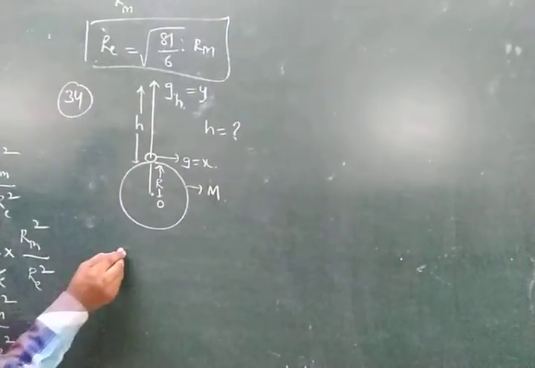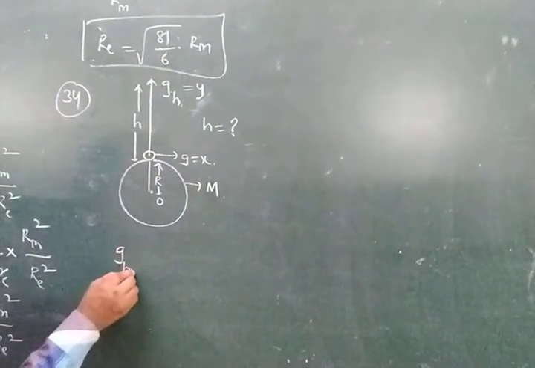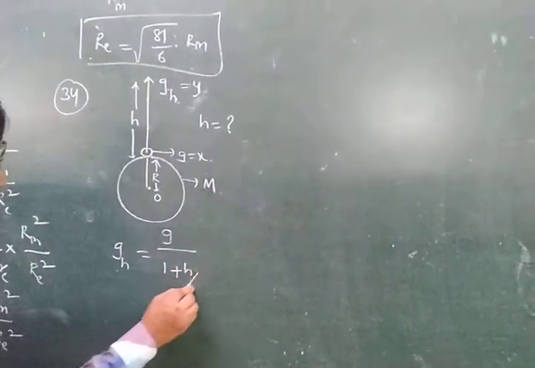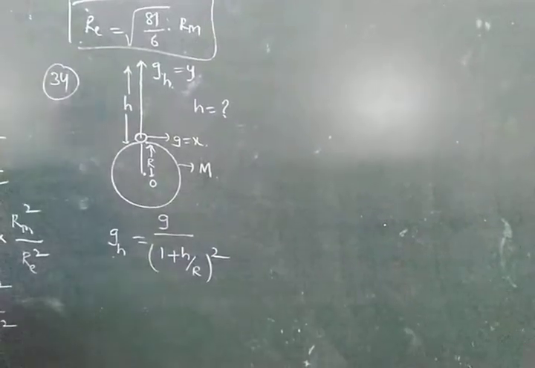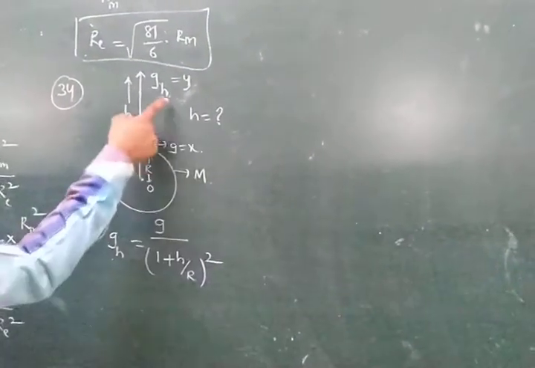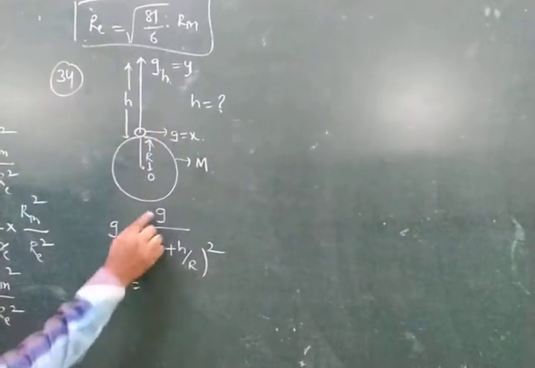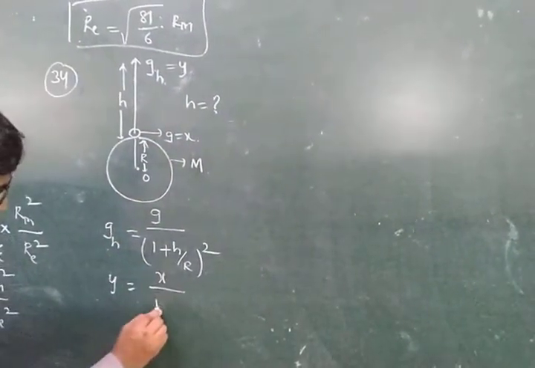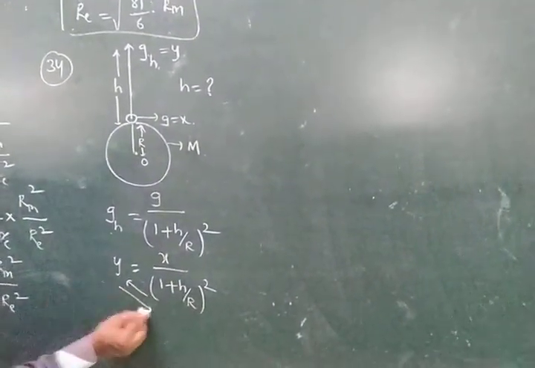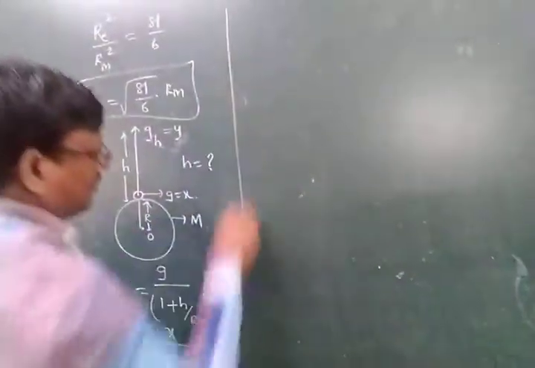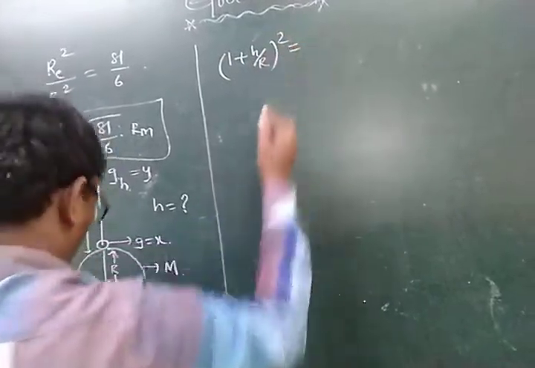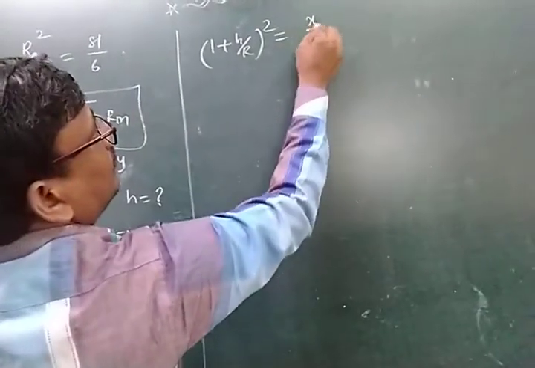We know the formula: the acceleration due to gravity at height h is gh is equal to g by (1 plus h by r) whole squared. Here gh is given as y, and g is given as x, so y is equal to x by (1 plus h by r) whole squared. Cross multiplication: (1 plus h by r) whole squared is equal to x by y.